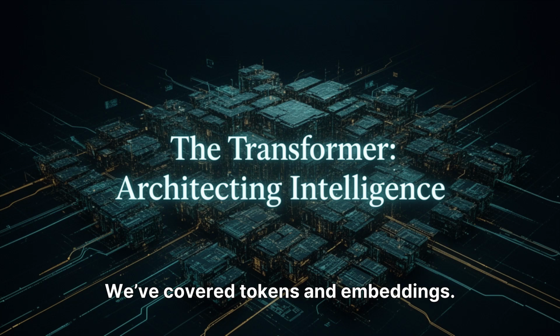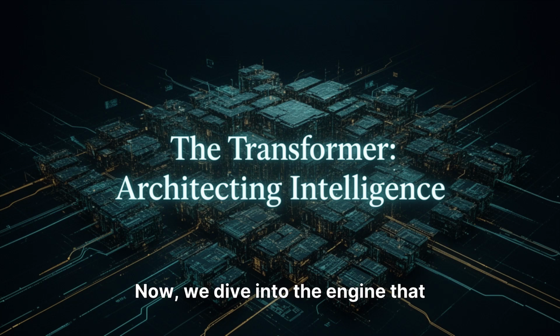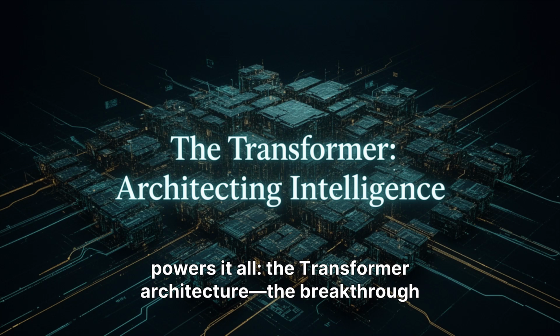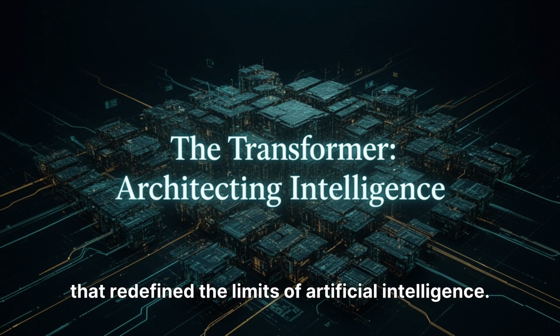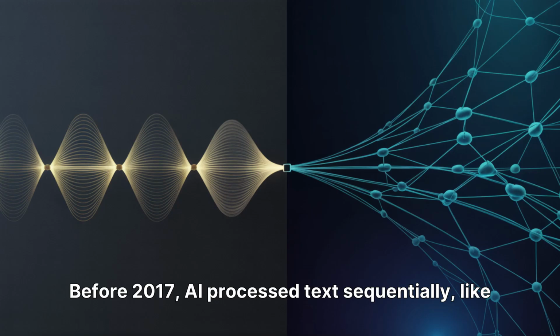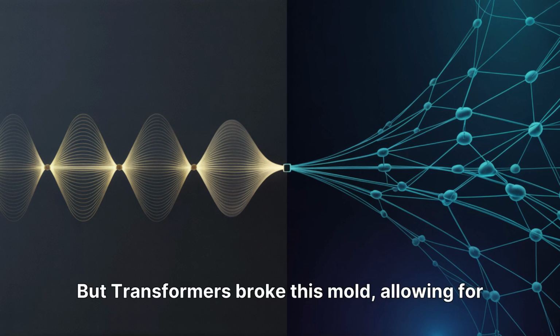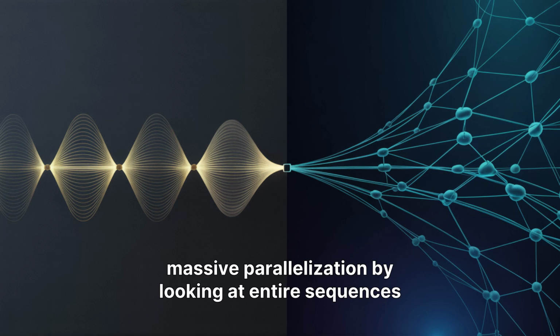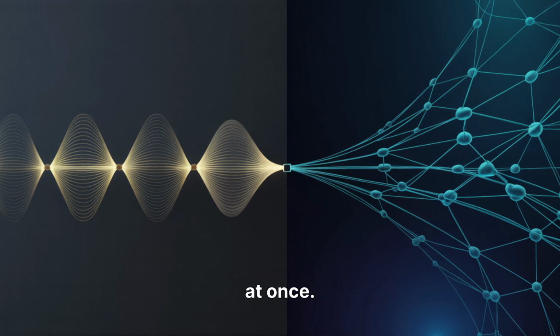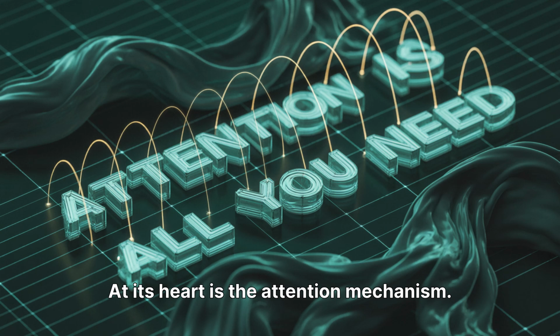We've covered tokens and embeddings. Now we dive into the engine that powers it all, the transformer architecture, the breakthrough that redefined the limits of artificial intelligence. Before 2017, AI processed text sequentially, like a human reading a sentence. But transformers broke this mold, allowing for massive parallelization by looking at entire sequences at once. At its heart is the attention mechanism.